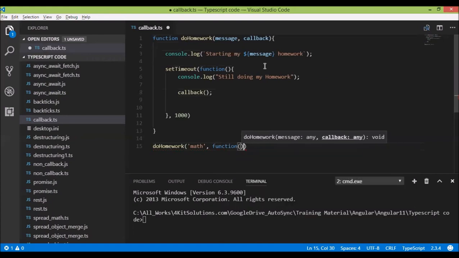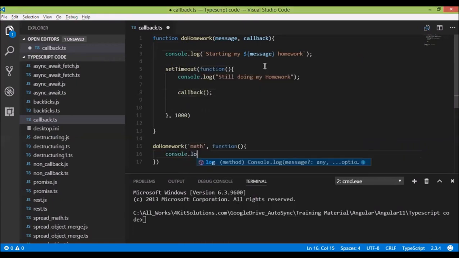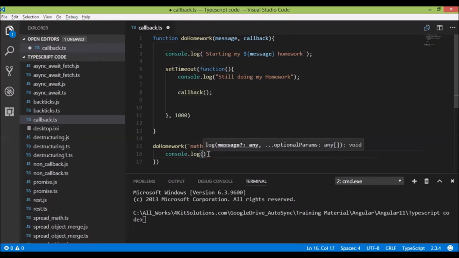So I'll just write function. Again, it is an anonymous function. So I'll write console.log, finished doing my homework.